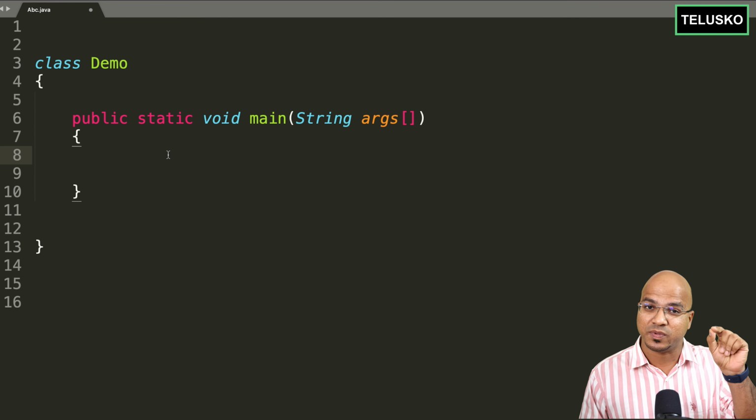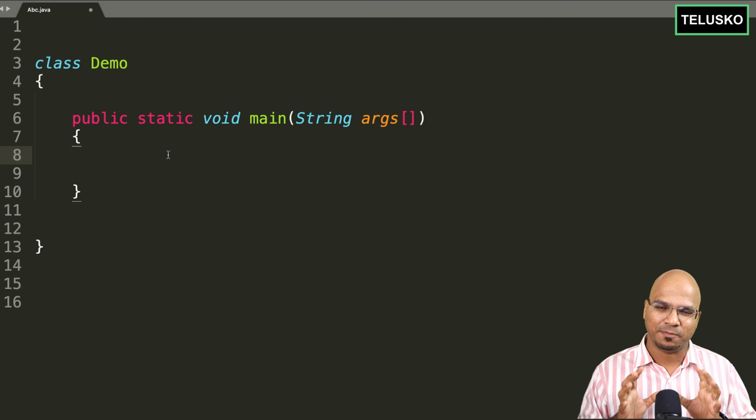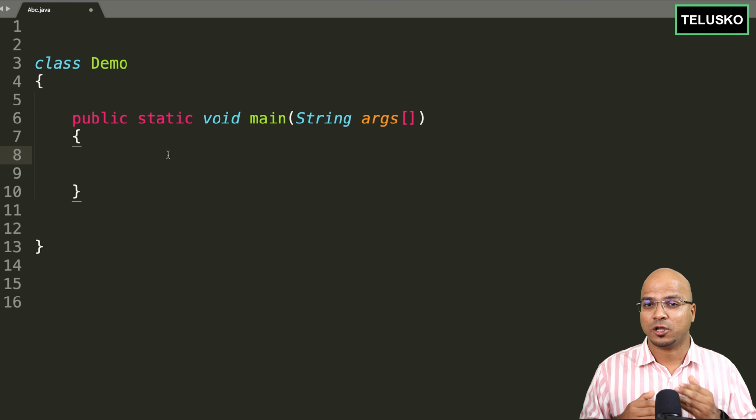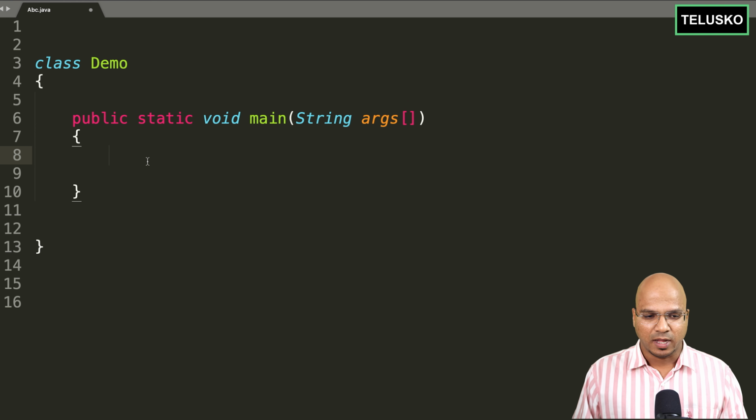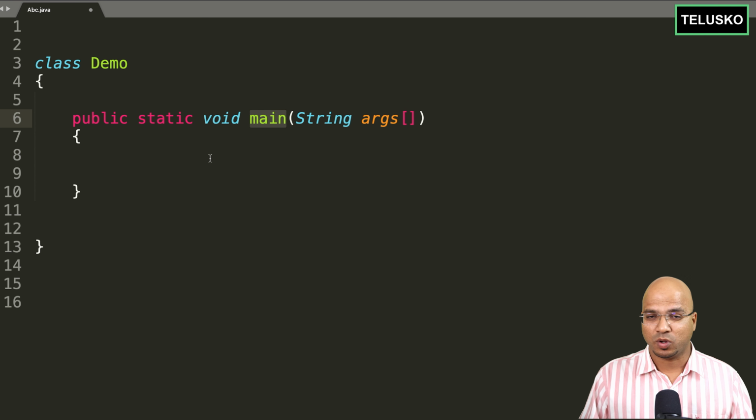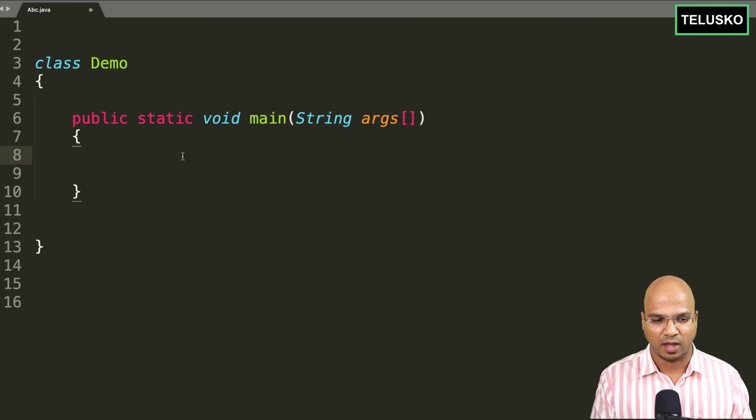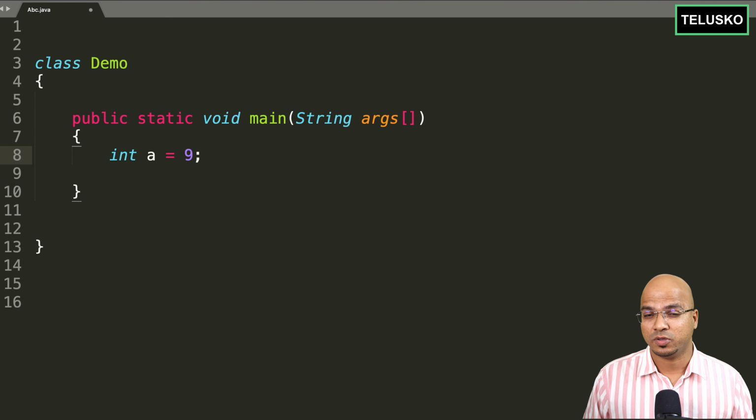We store the instance variable, and the local variables are basically there for the processing of the function or the method. So here I'm writing something inside a main method. That means it's a local variable. I can create a simple local variable here, which is int a is equal to 9. Now this is how you can create a variable, right?